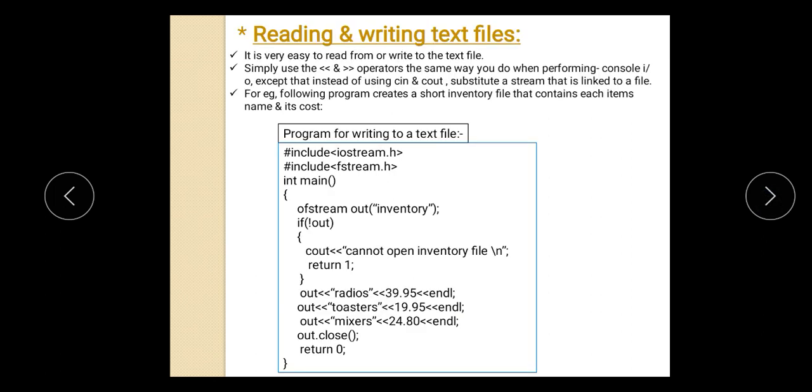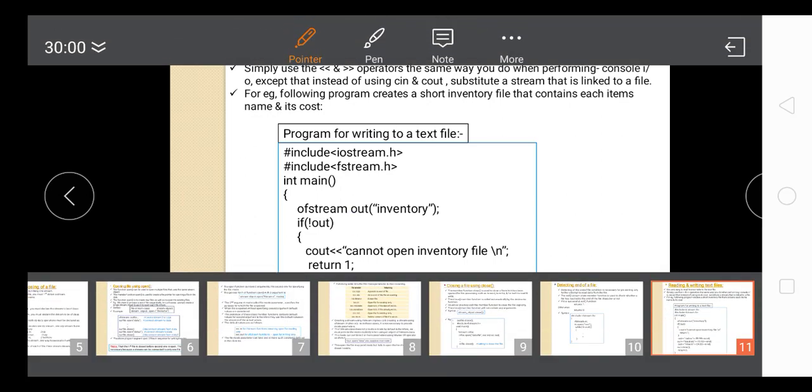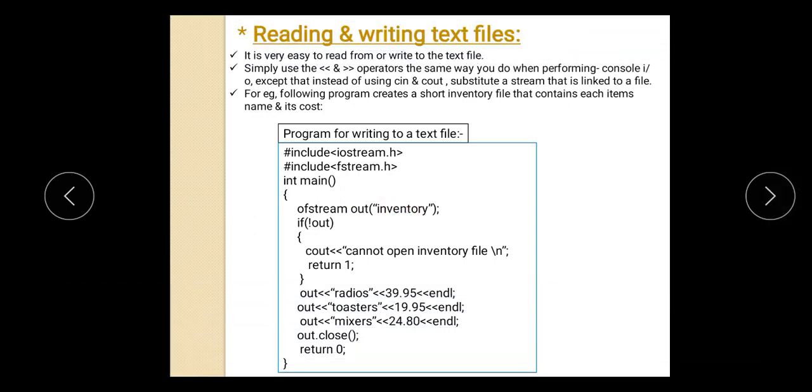Now here I am showing you one example of how to perform reading and writing at a time in a text file. Here we are opening one file, the inventory file, in output mode, that is ios::out, for writing the data, and in that file I am writing different electronic devices with their prices. With the help of this out object, all this data is written in the file.